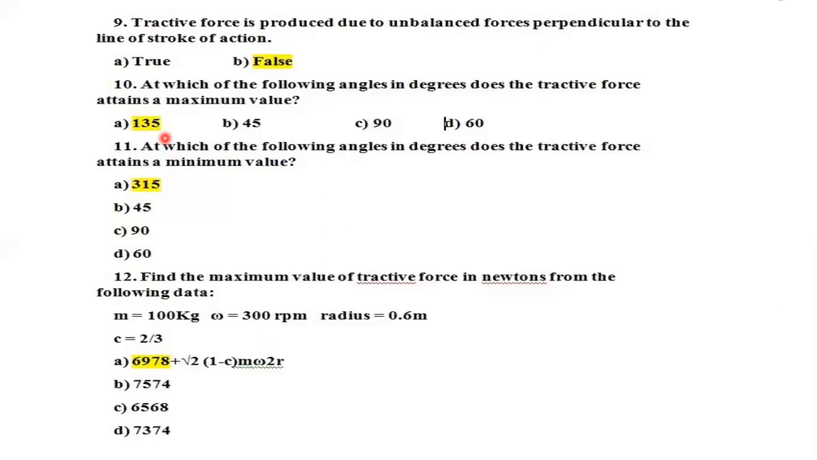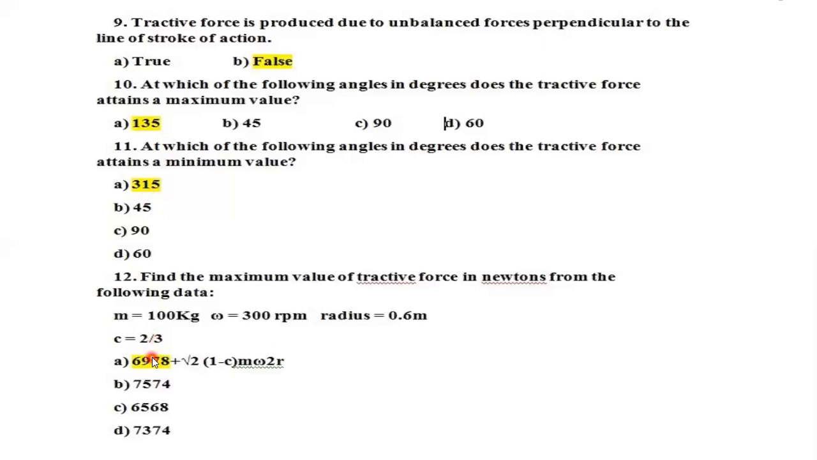So next question, the reason is the same. The tractive force is minimum. The tractive force will be minimum when cos theta minus sin theta is minimum. Whenever they are minimum, the tractive force value will be minimum. Differentiating it with respect to theta, we get tan theta equal to -1. So the minimum value will be at either 135 or 315. So the answer is 315 degrees.